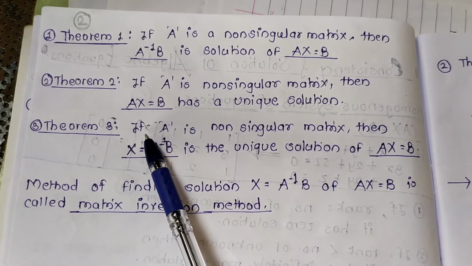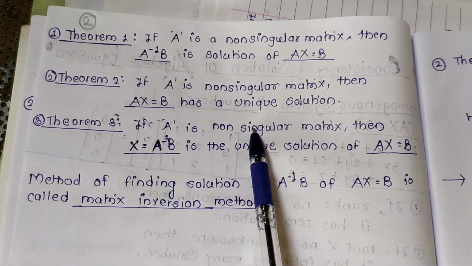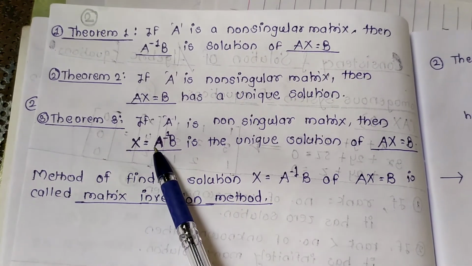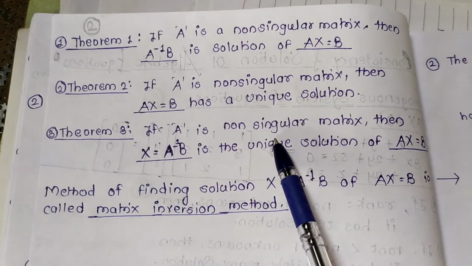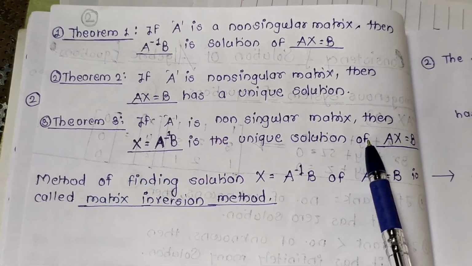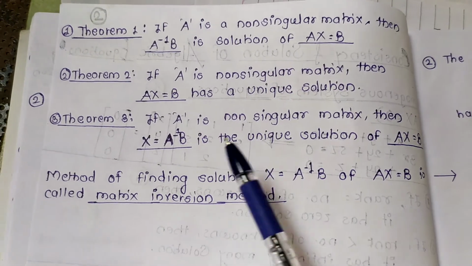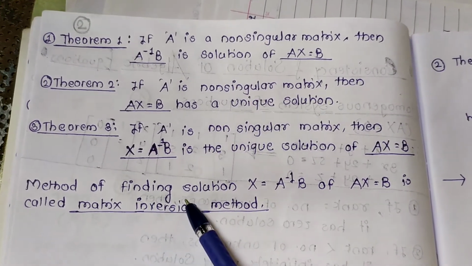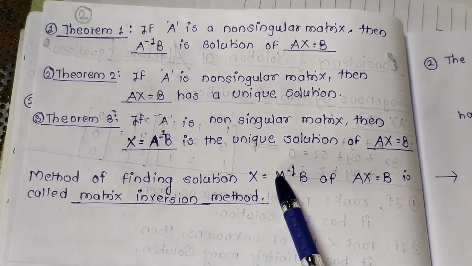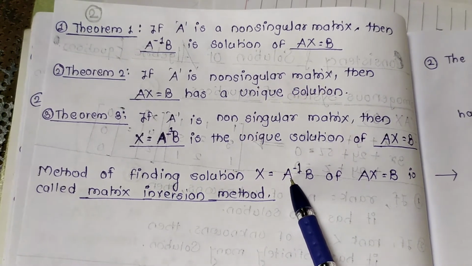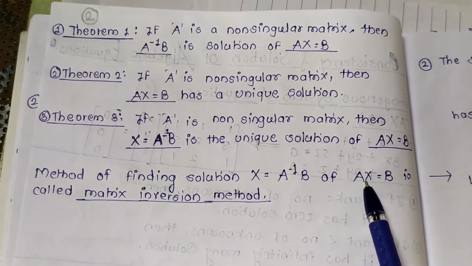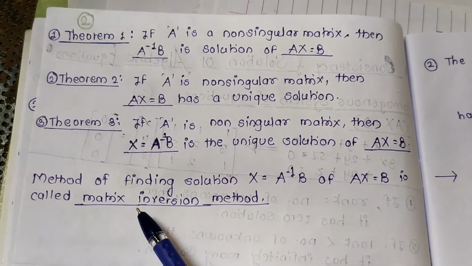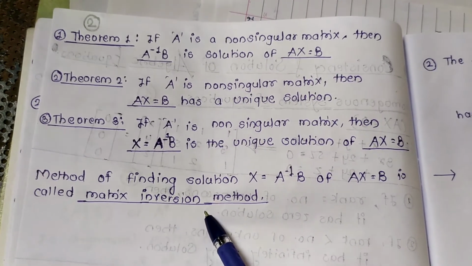Theorem third, if A is a non-singular matrix, then X = A inverse B is the unique solution of AX = B. The method of finding the solution X = A inverse B of AX = B is called the matrix inversion method.